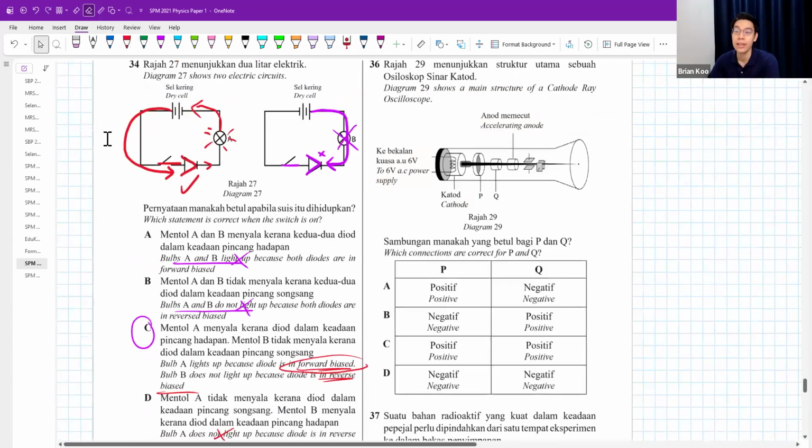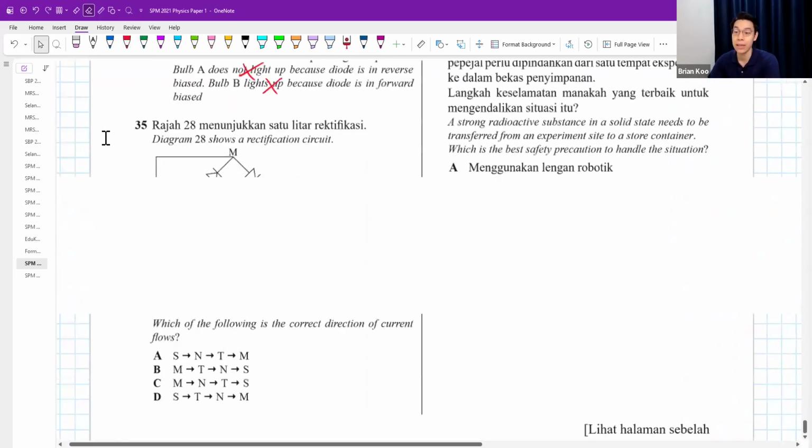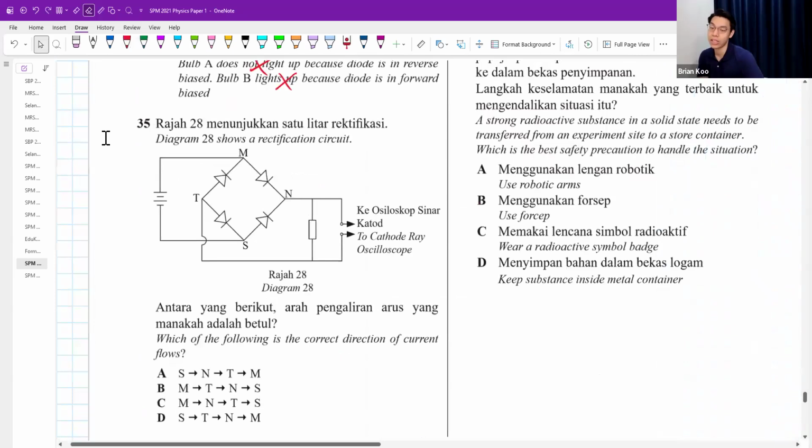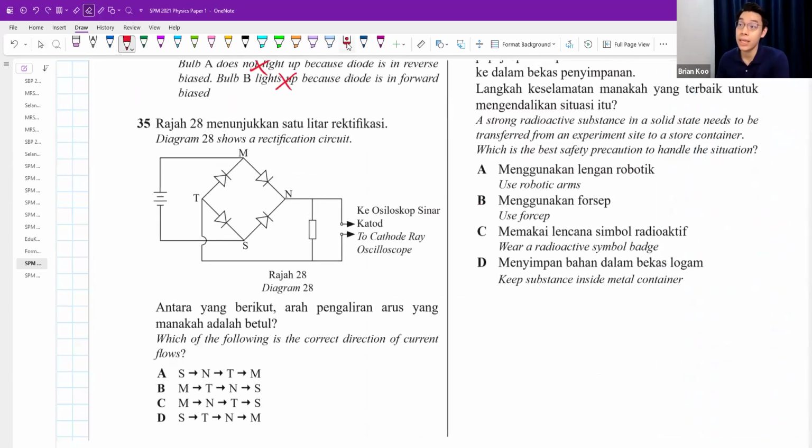Question 35. The diagram shows a rectification circuit. Which of the following is a correct direction of current flow? Normally, here we put an AC, alternating current, where the current will flow from the top, from the bottom. Keep on alternating, from the top, from the bottom, from the top, from the bottom. But right now, it is a DC. Don't worry, it will still work. Current will flow like this.